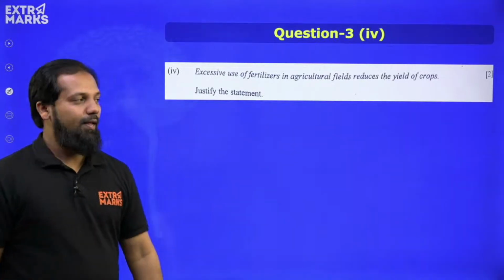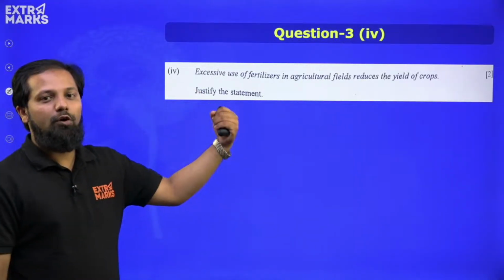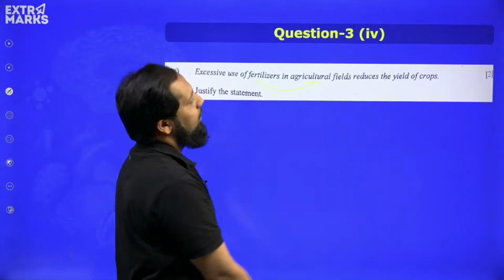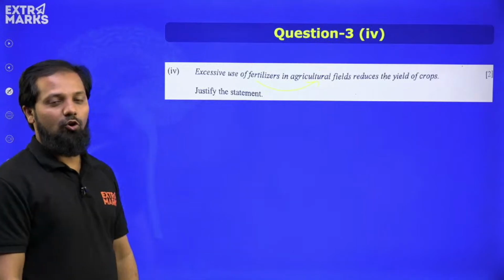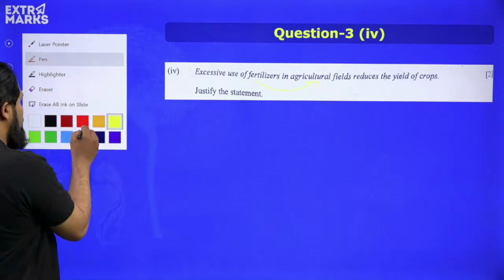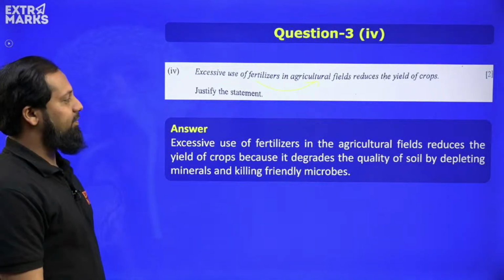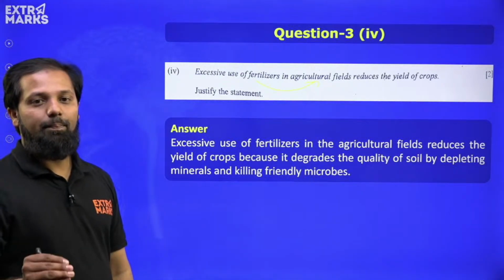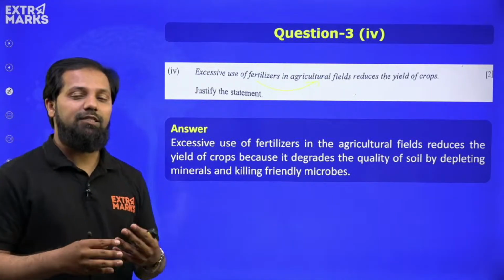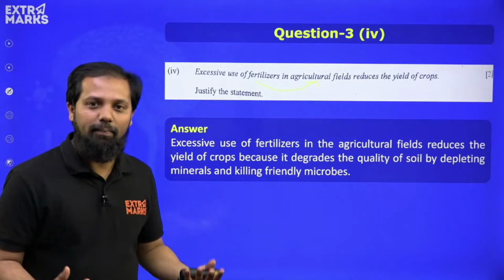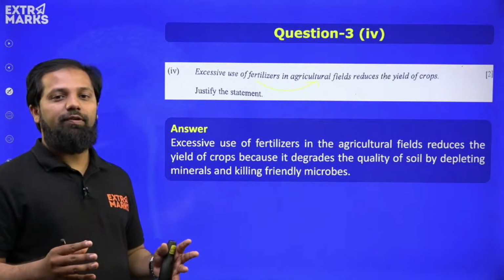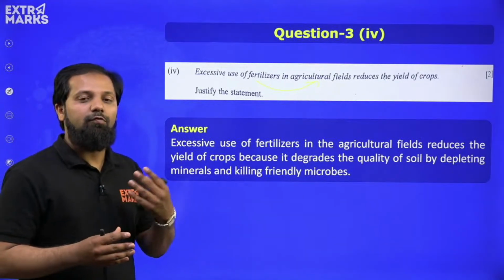Now moving ahead, excessive use of fertilizers in agricultural field reduces the yield of the crop. So you need to justify the statement. We all know what are the problems when we use excessive amount of the fertilizers, right? Fertilizers, we all know these are the chemical substances that are synthetically made, and when we use it in excess, lot of consequences we are able to see for the environment.